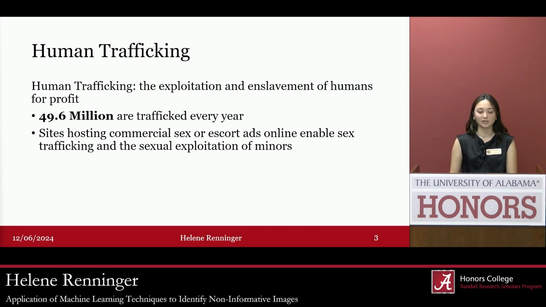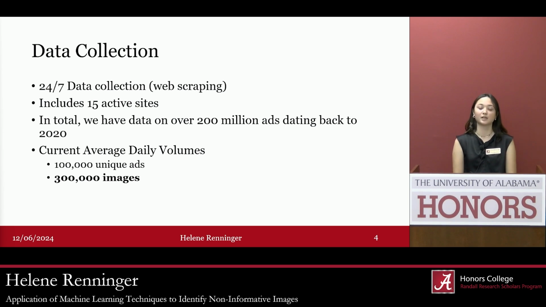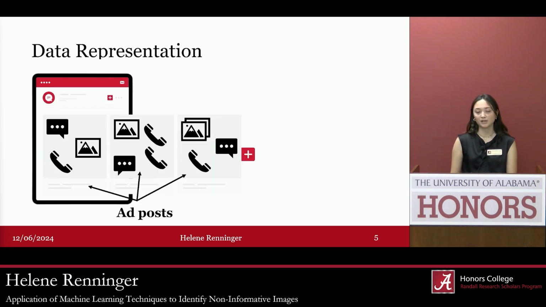And so this is where STAND and their initiative comes in. They do 24/7 data collection through web scraping of 15 active sites, and there are an average of 100,000 ads and 300 images pulled down from these sites every single day. So you can kind of think of an ad as a Craigslist posting.